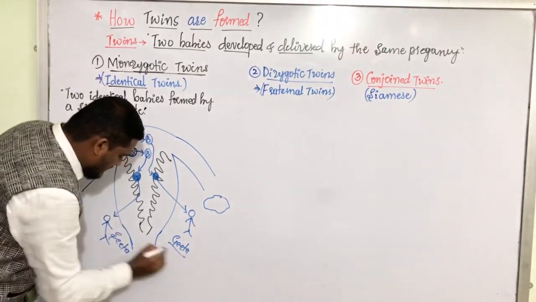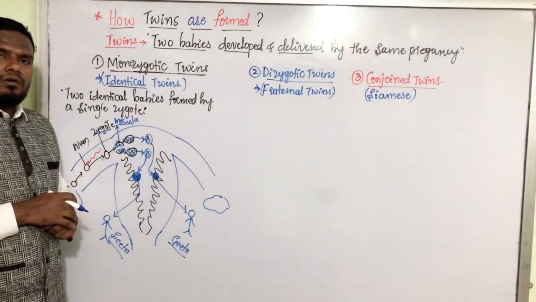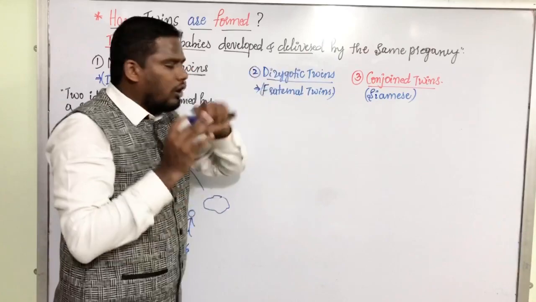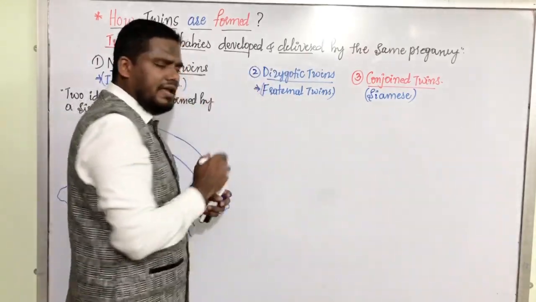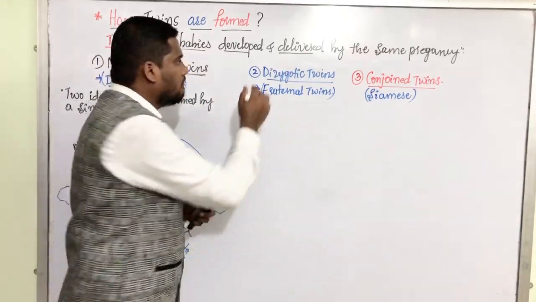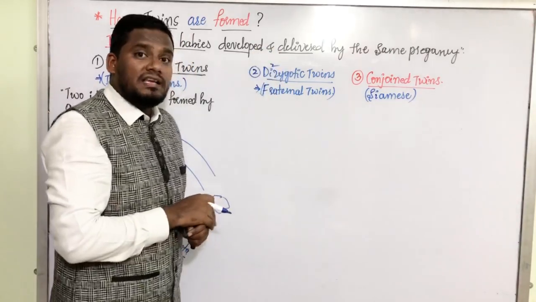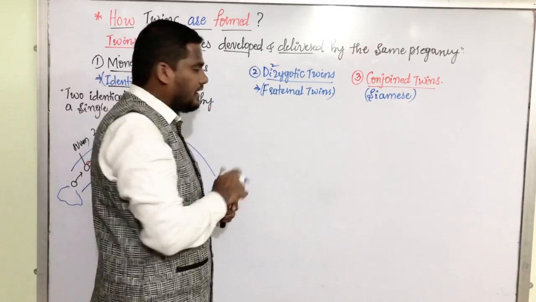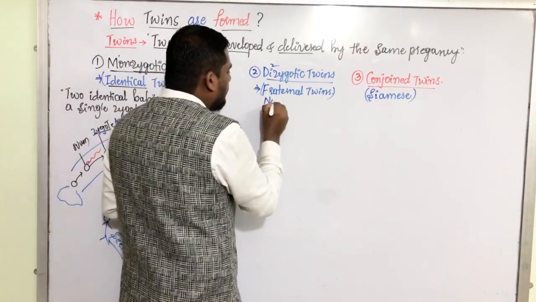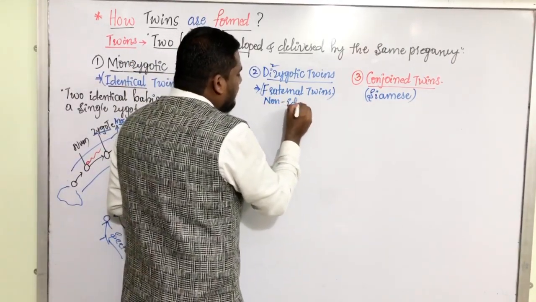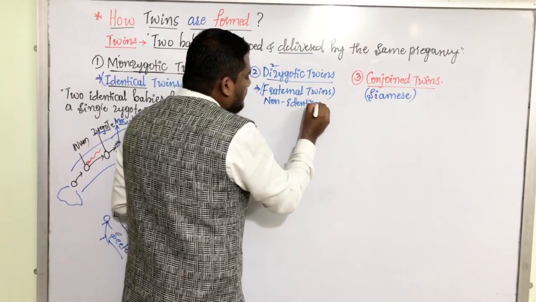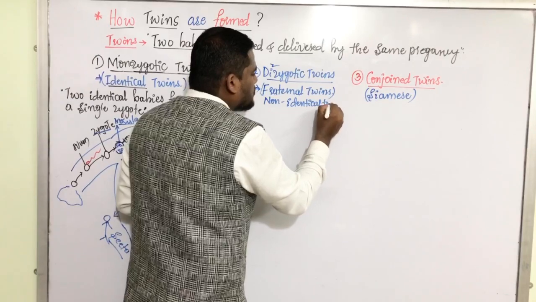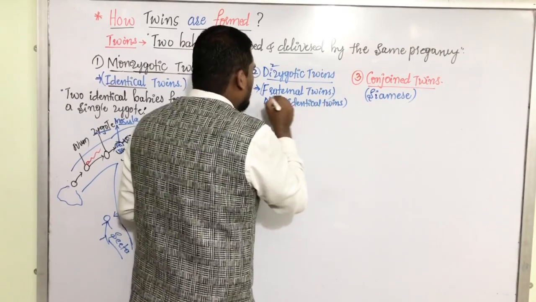Okay, now they are the identical twins formed. Now the second one, dizygotic twins. The name itself gives the meaning. Di means two. Dizygotic twins, and they are non-identical twins. They are also called fraternal twins and non-identical twins.